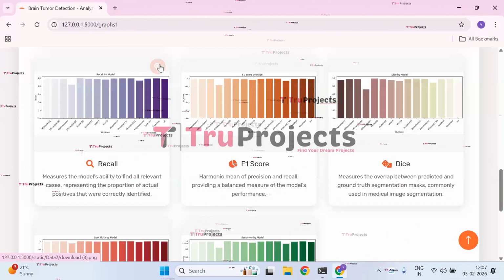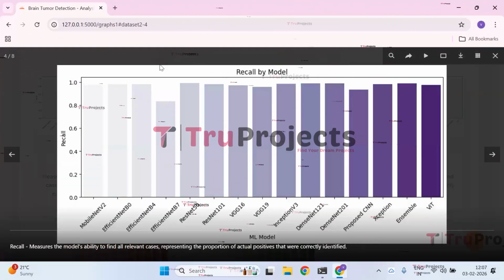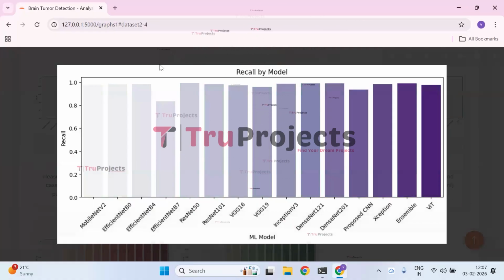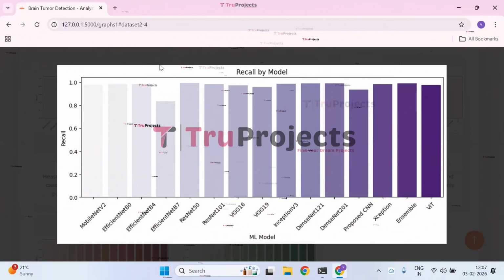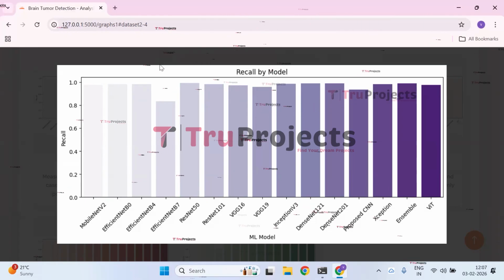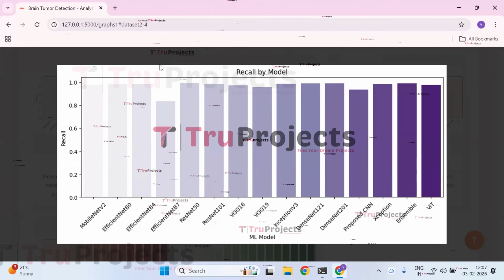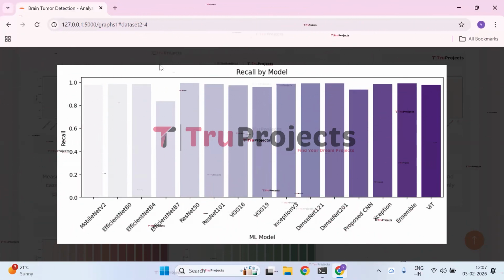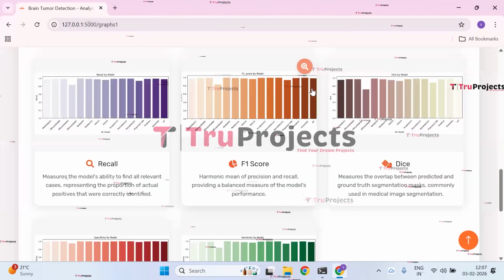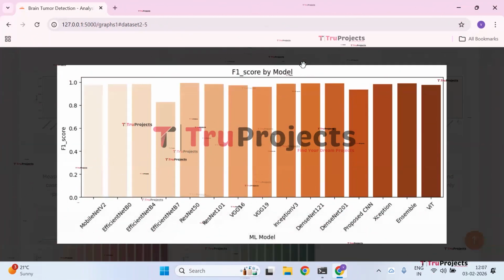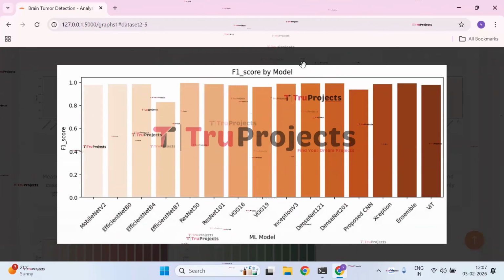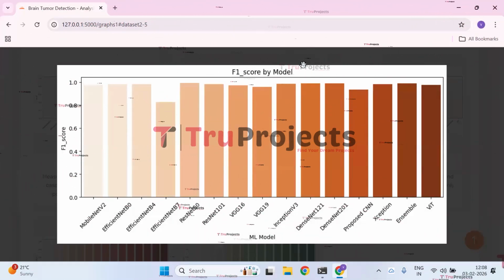Next, we have the recall by model graph. This graph compares recall across models, showing that Ensemble, Xception, DenseNet 121 and Inception V3 achieve the highest ability to correctly identify true positive cases. EfficientNet B7 and the proposed CNN have comparatively low recall, indicating a higher chance of missed detections. Next, we have the F1 score graph. The bar chart compares F1 scores across different machine learning models, showing how well each balances precision and recall.